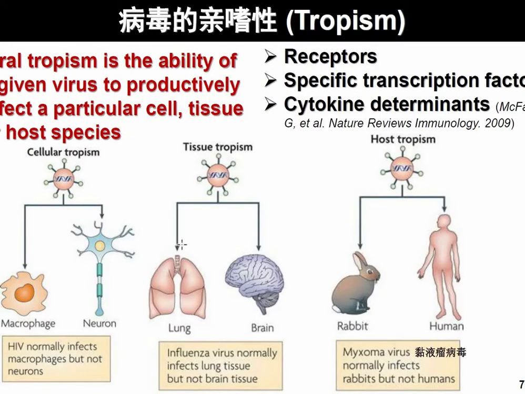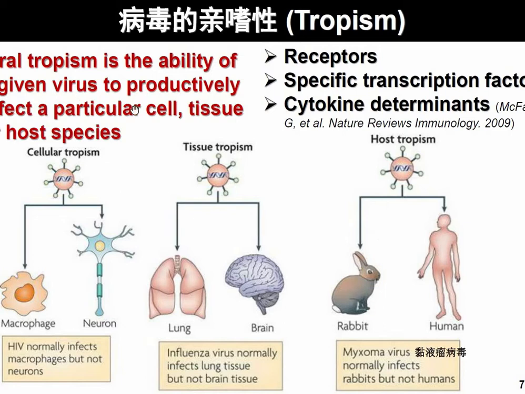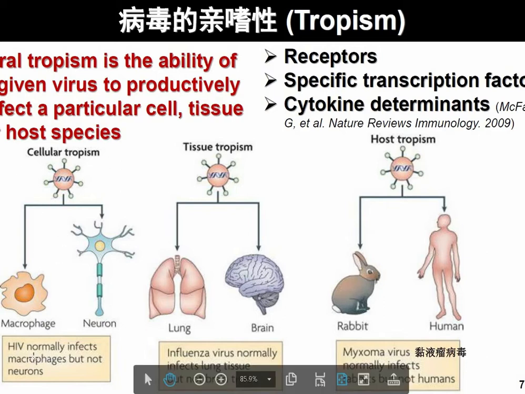Now let's study what tropism is. Tropism is the ability of a given virus to productively infect a particular cell. So the character of a virus is that it will affect just one particular cell, tissue, or host species. It doesn't affect the whole body, right? For example, cellular tropism: HIV affects macrophages and neurons. Influenza virus affects the lungs and brain. Myxoma virus affects rabbits, not humans. This is host tropism. This is tissue tropism.